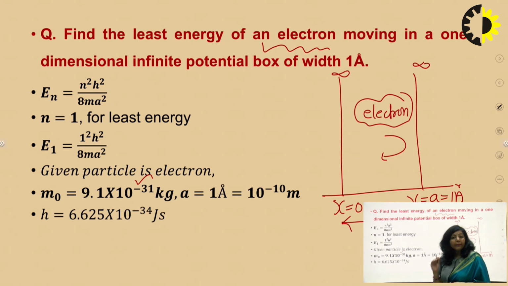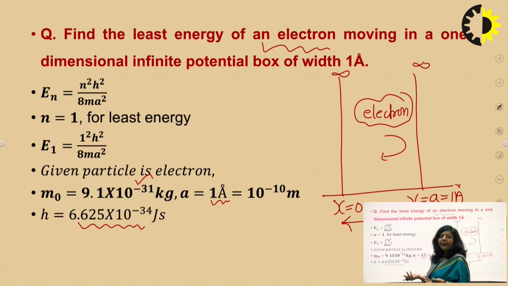So you have to remember that whenever you are solving numericals, you have to convert all the parameters into the same units. So the width of the box is 1 angstrom, which you have to write in meters, and that is 10 raised to power minus 10 meters. And Planck's constant, which you already know, is 6.625 into 10 raised to power minus 34 joule second.